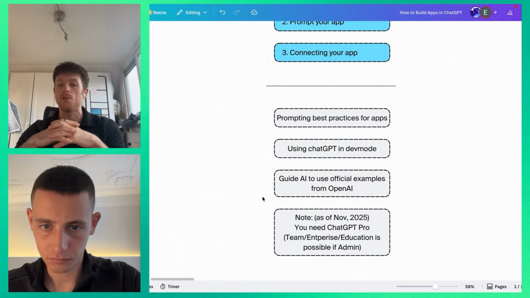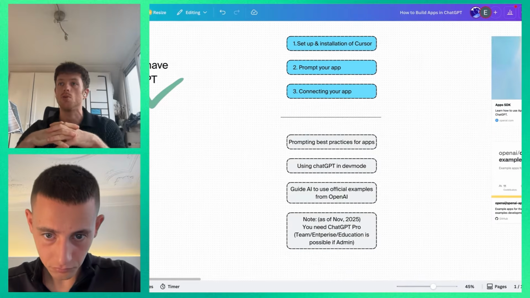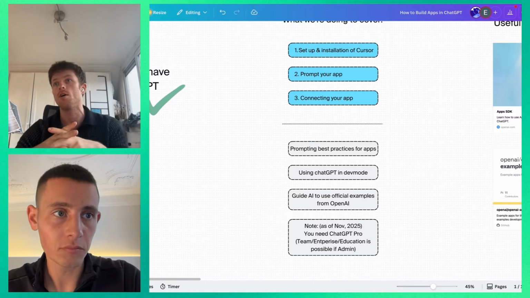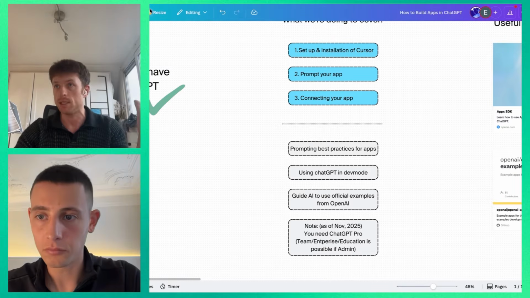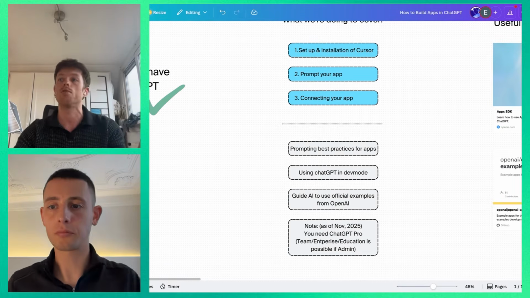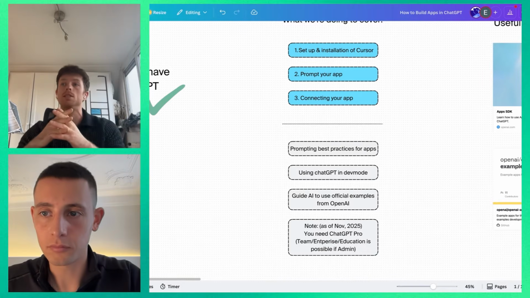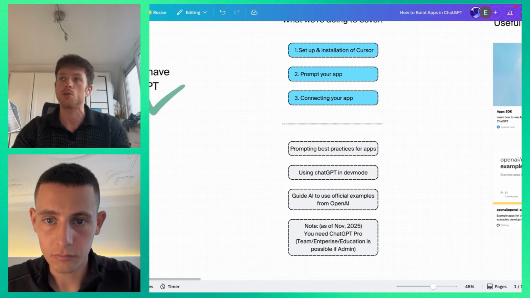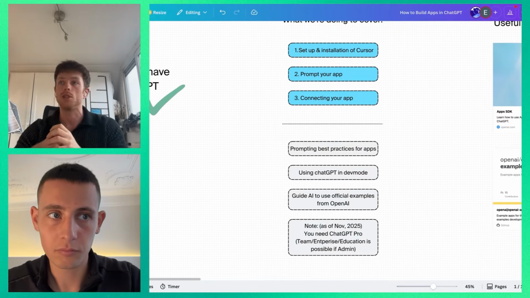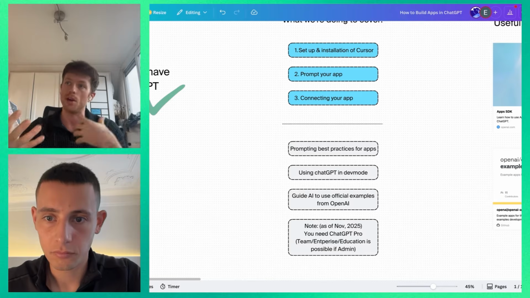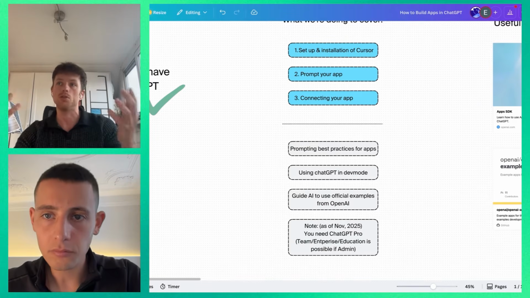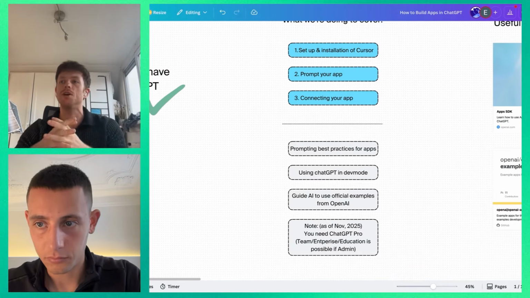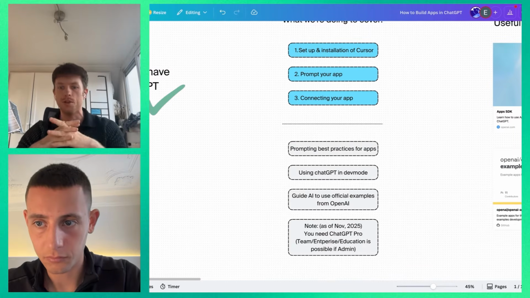We'll be talking a little bit about some of the best practices. We're going to show you how you can put ChatGPT into dev mode, which is very important. Right now, the whole apps SDK, which is essentially the software that is used to create apps, is in something called preview. You cannot roll it out to actual users yet, but this is great for early adopters and curious people because you can get your hands dirty and start to discover what are the interesting use cases. And I think we've talked plenty about that and why it could be very interesting, and we're covering that in a whole bunch of other videos.